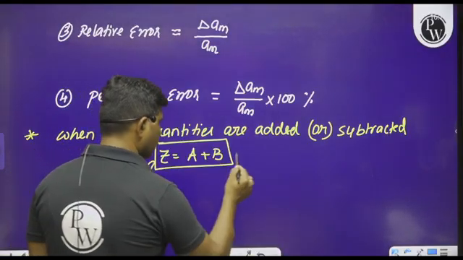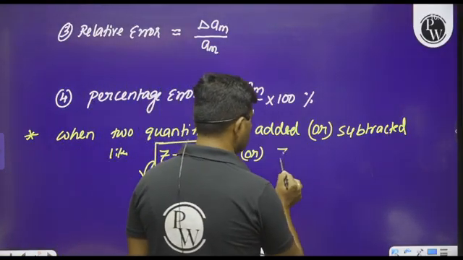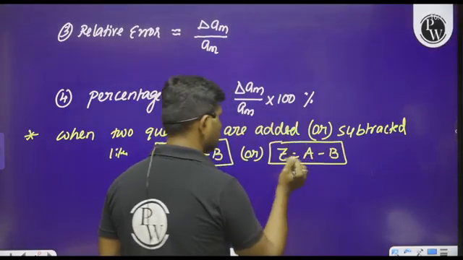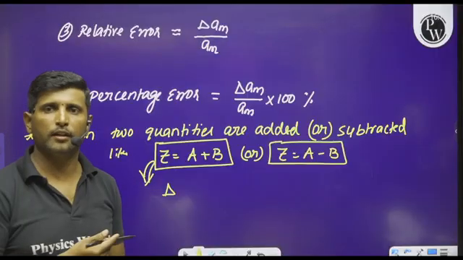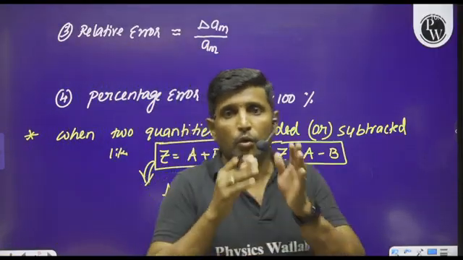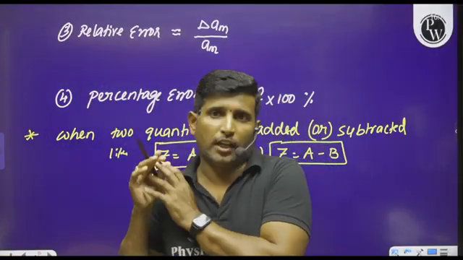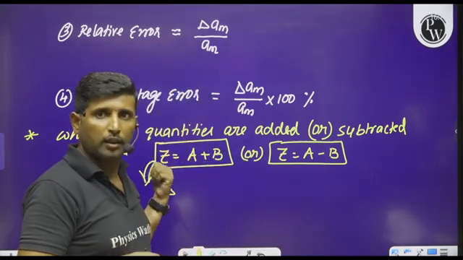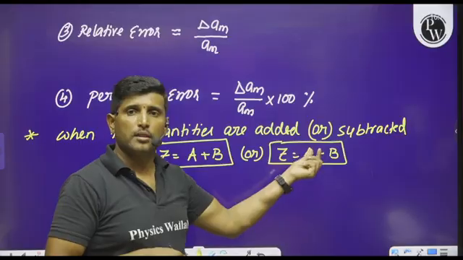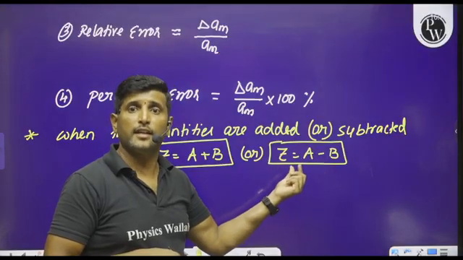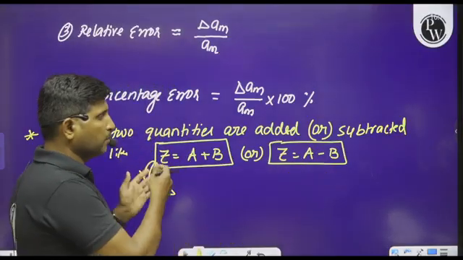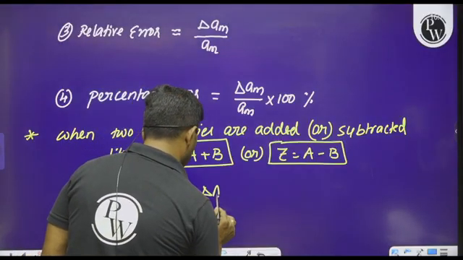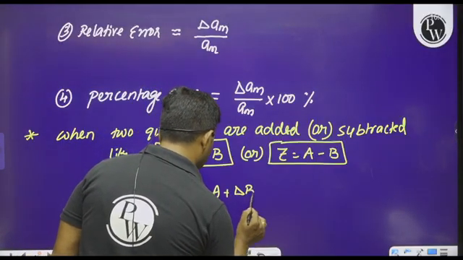Z is equal to A plus B, or Z is equal to A minus B. Either we can add the two quantities or subtract them. By adding, we get the sum; by subtracting, we get the difference. Either in sum or difference, delta Z is always equal to delta A plus delta B.